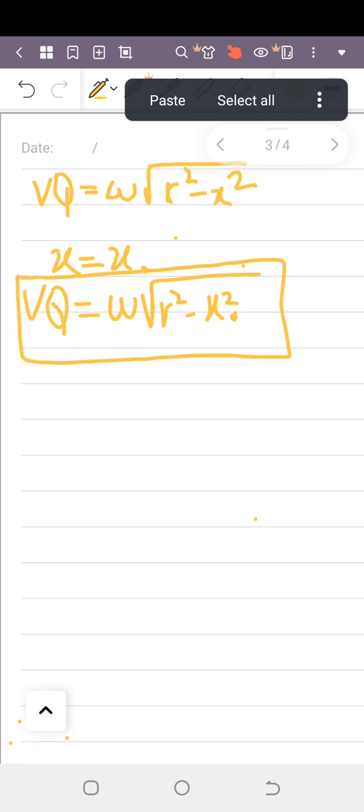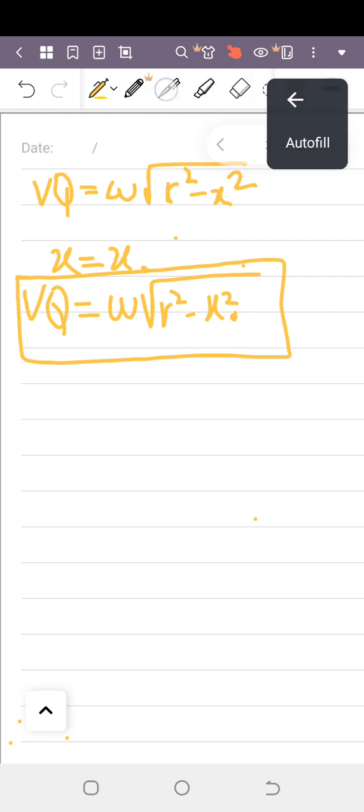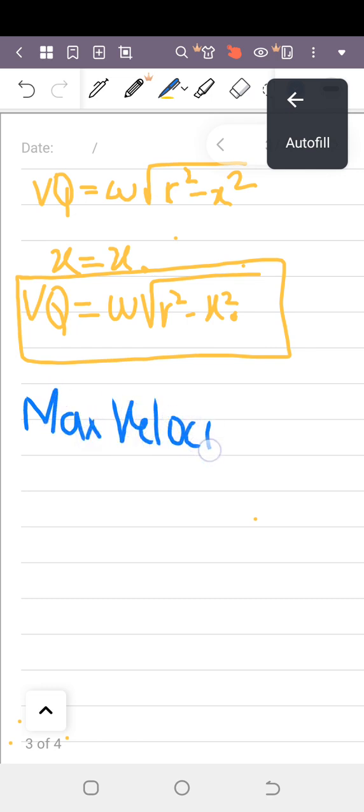Now we will find out the maximum velocity and minimum velocity. You know that the maximum velocity will be at the mean position.